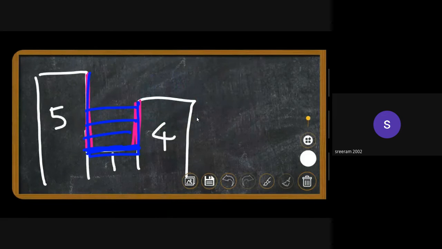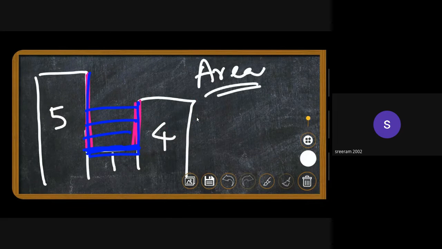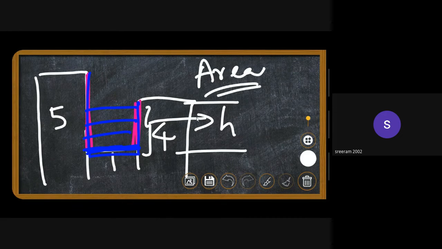Okay. Now the question is, what is the area of rainwater that is collected? This is simple math. The area of rainwater is this height over here, this height multiplied by this distance over which the rainwater is collected.